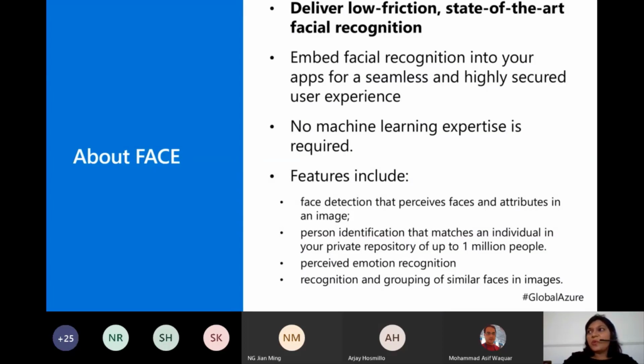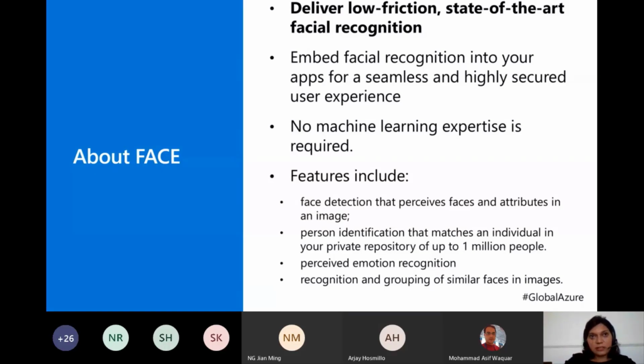I don't have to reason whether I'm going to use a PCA algorithm, or root mean square error, stochastic gradient descent to minimize my error, and all those things. Just need to know how to program in any of the languages, C#, Python, Node.js, Go, and then use the API calls.